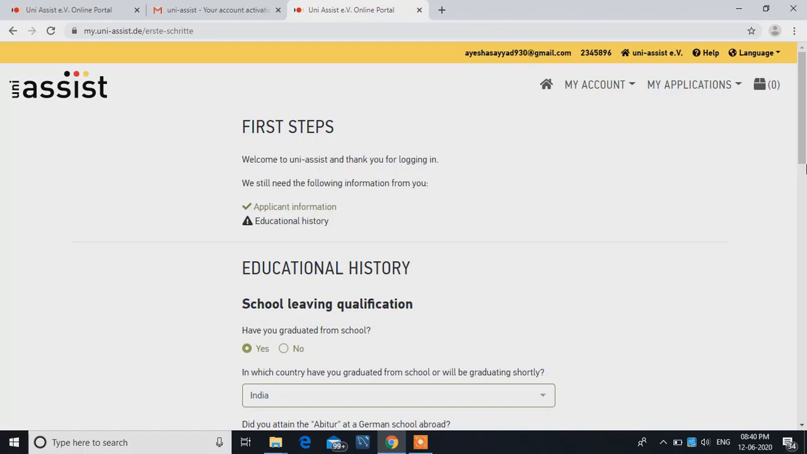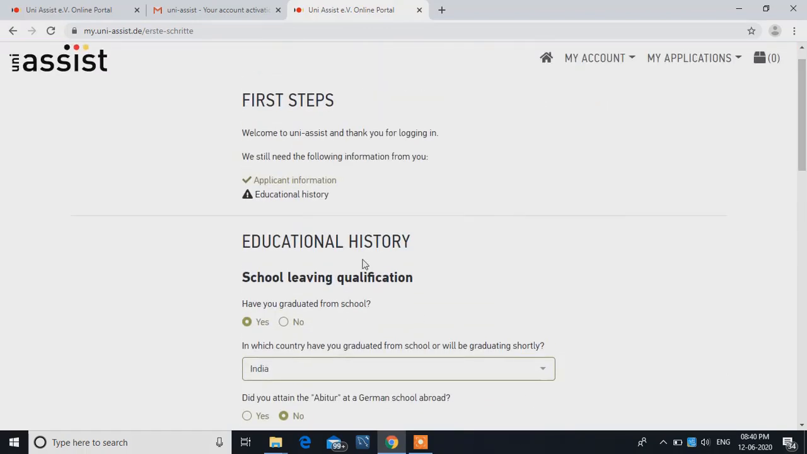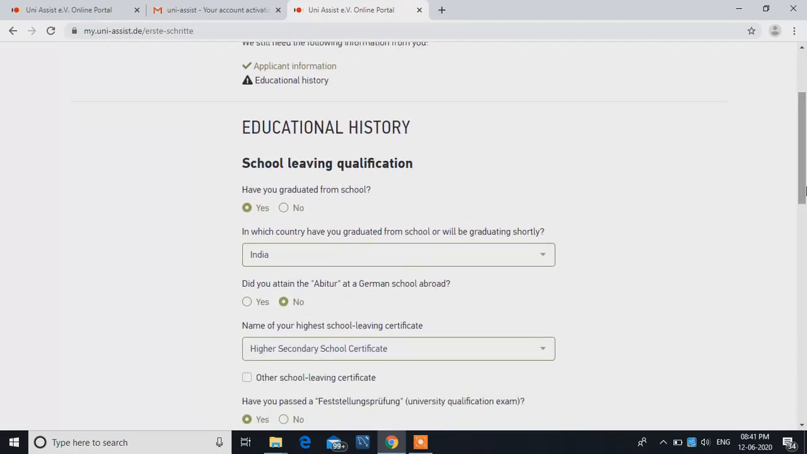On this page, we have to enter the educational history details. So first, here it's written, have you graduated from the school? We'll click here, yes. Then in the next part, it's written in which country have you graduated from or will be graduating shortly. Then it's India.